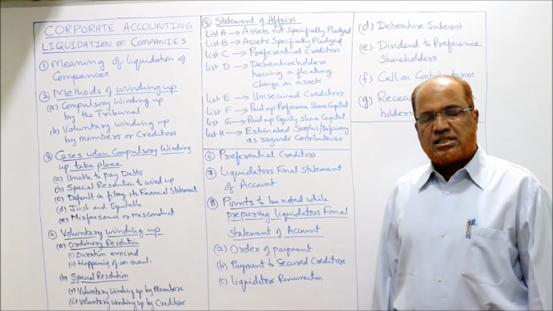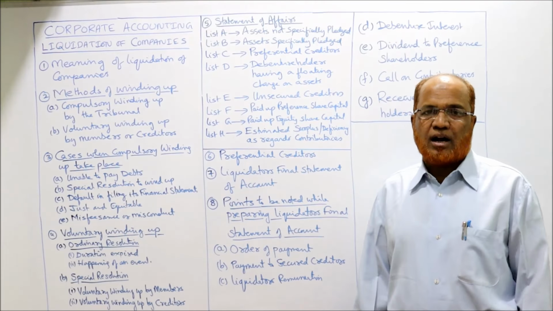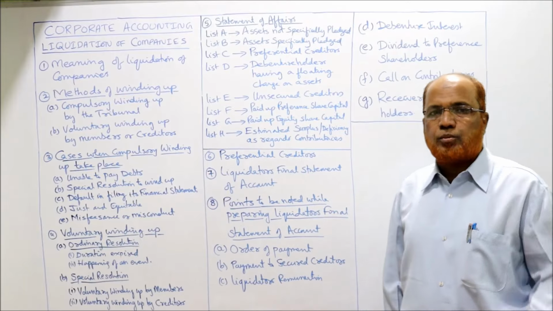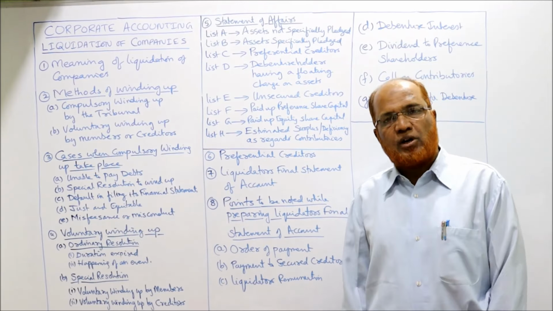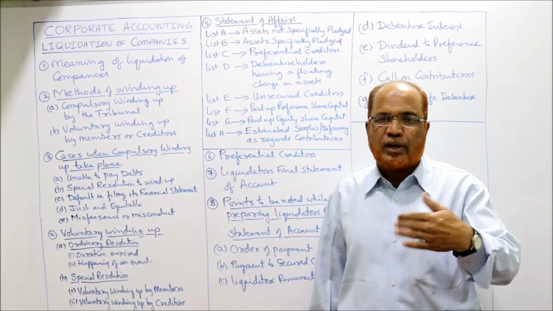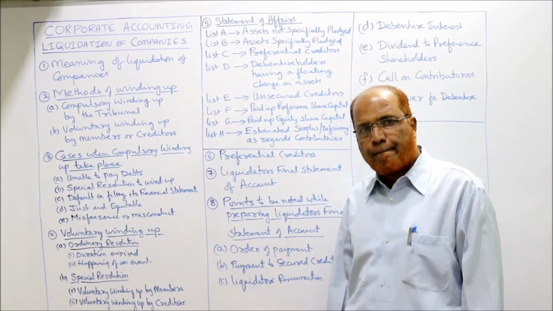List H, estimated surplus or deficiency as regards contributories. So these are the lists which are to be shown in the statement of affairs. In the problem, I'll explain you the procedure of showing all these lists in the statement of affairs.